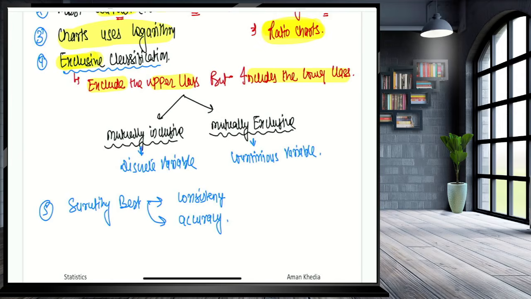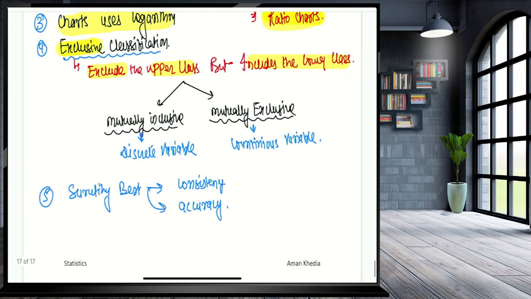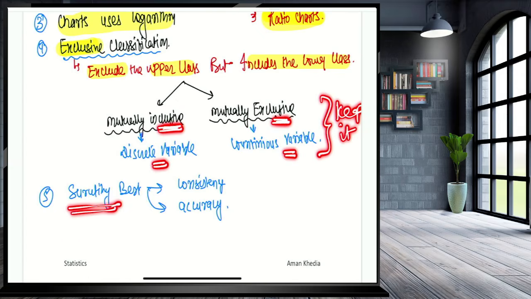So guys, exclusive classification excludes the upper class limit but includes the lower class limit. Guys, there can be two kinds of classification: mutually inclusive and mutually exclusive. Mutually inclusive is used for the discrete variable and mutually exclusive is used for the continuous variable. Please keep this in your mind. Guys, to check consistency and accuracy, which one is the best method? Scrutiny is the best method.